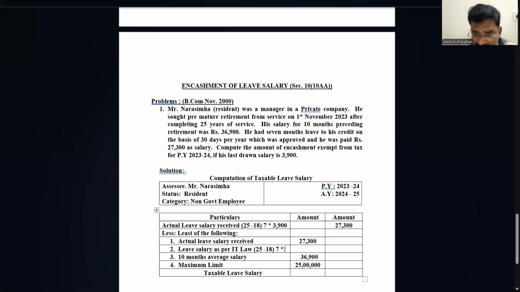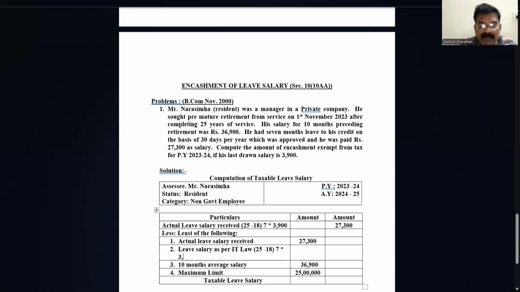So if I divide 36,900 by 10, 1 month comes to 3,690. If I multiply 7 into 3,690, I'm using the calculator here. How much do I get? 25,830.